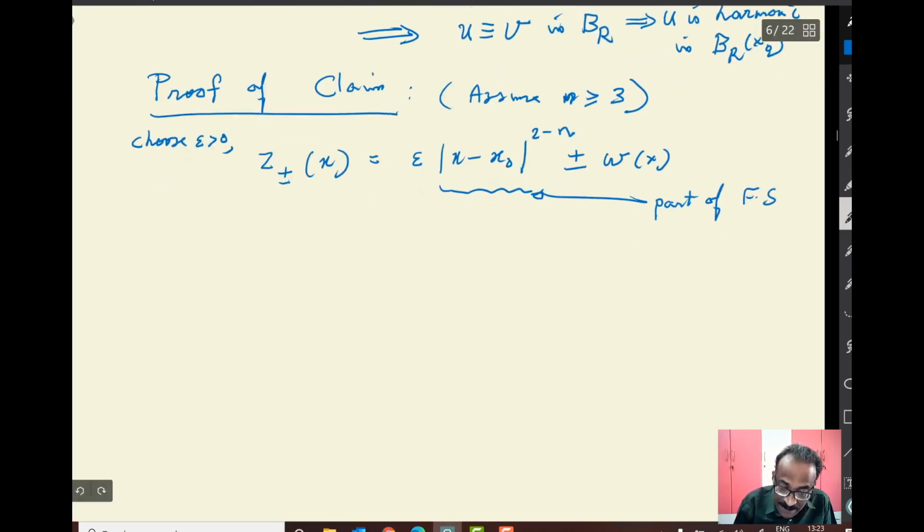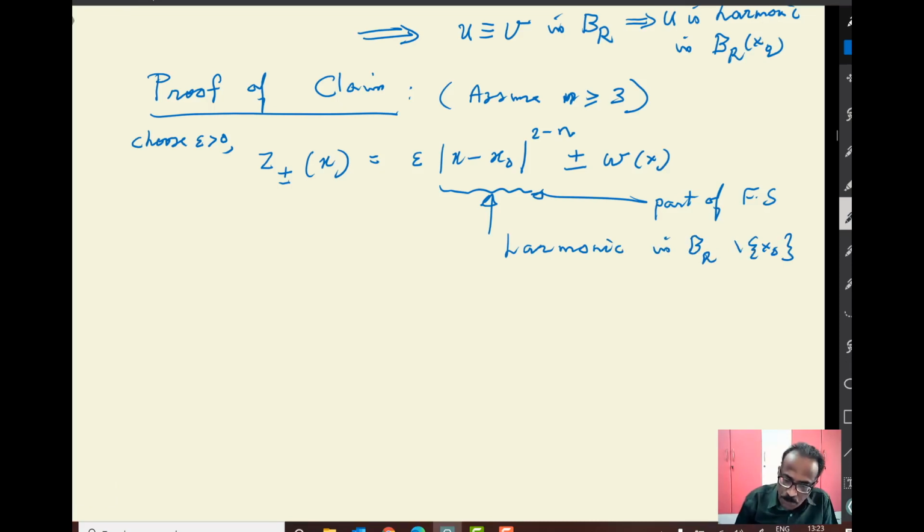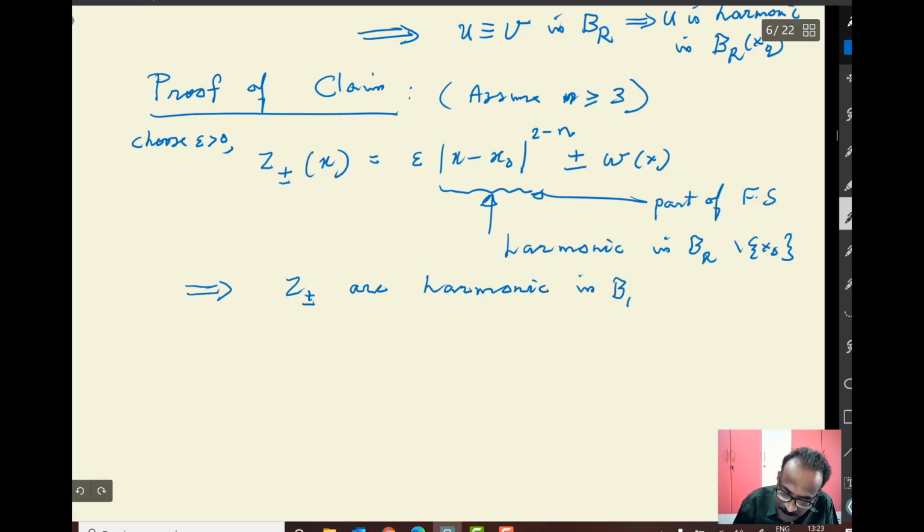Okay, then this is harmonic in B_r minus x naught. You see, except for that deleted neighborhood, the deleted ball, it is harmonic. Similarly w is harmonic, so that implies z plus and z minus, both functions, are harmonic in B_r minus x naught.